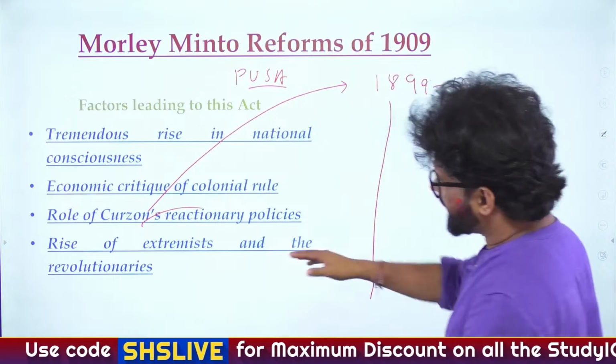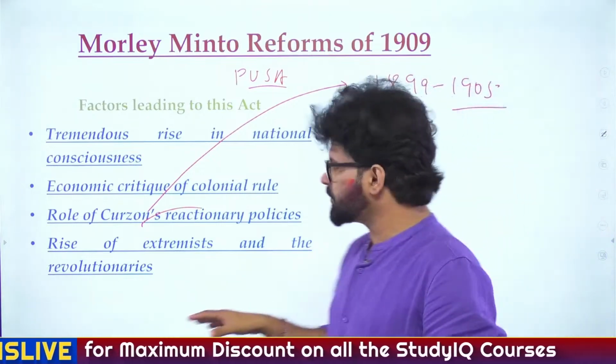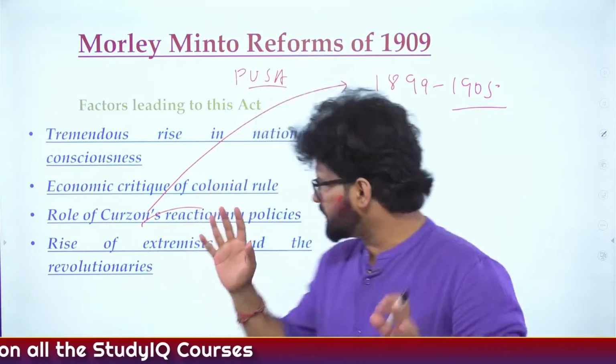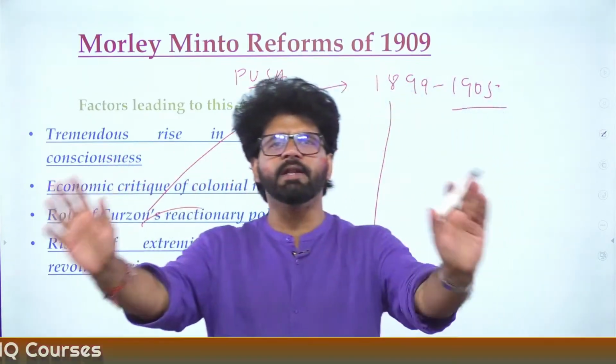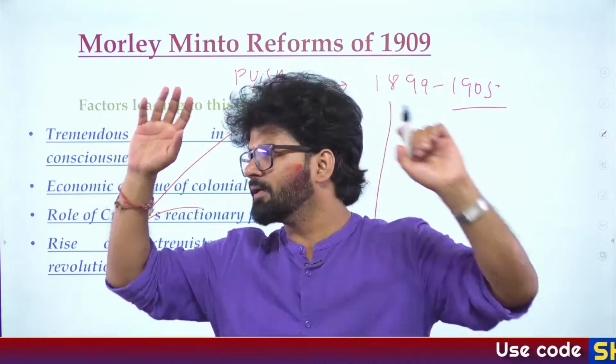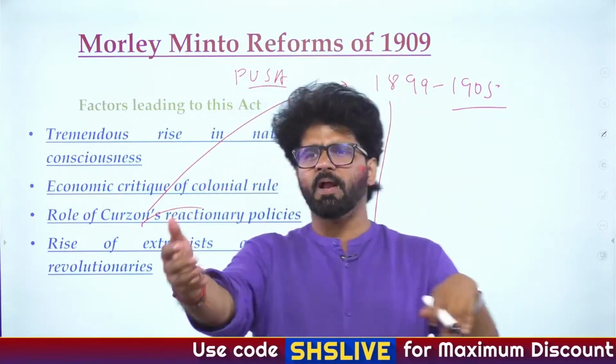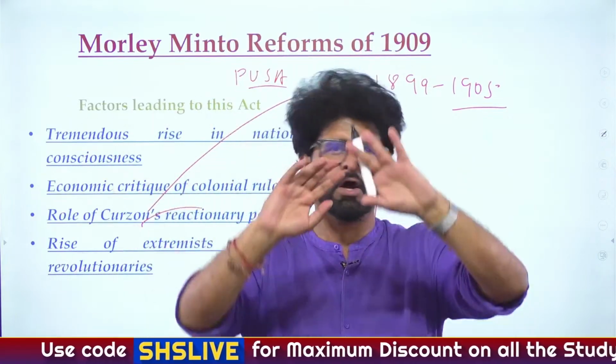So let's focus here. Rise of extremists and revolutionaries. So, the extremist phase. What we are talking about here is 1885 to 1905, the moderate phase. You have Gopal Krishna Gokhale, we'll talk about him when we talk about the formation of Congress. So you have Gopal Krishna Gokhale, Dadabhai Naoroji, Firoz Shah Mehta. All these people are moderates.